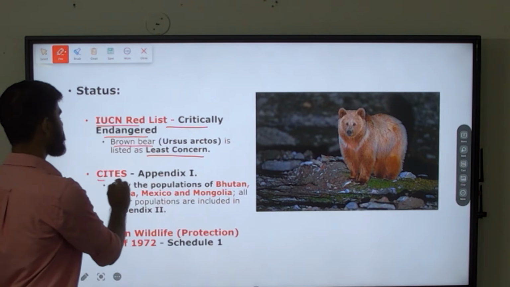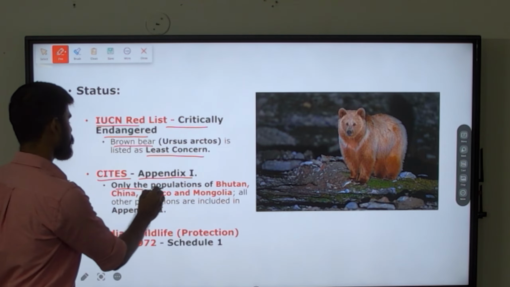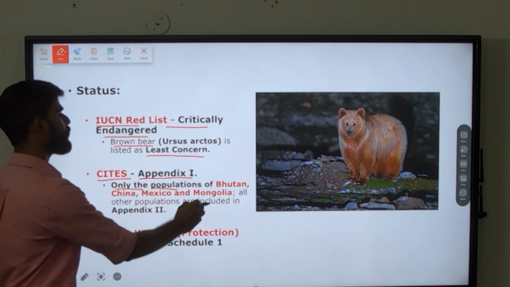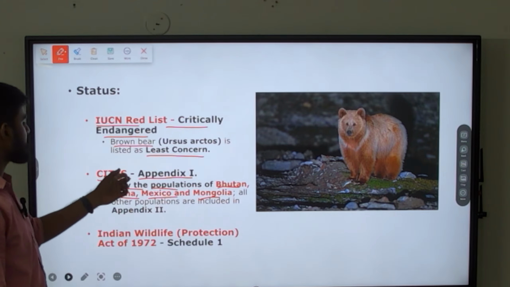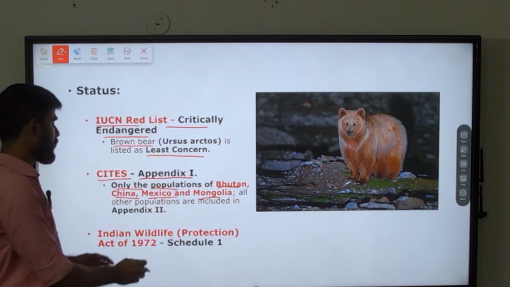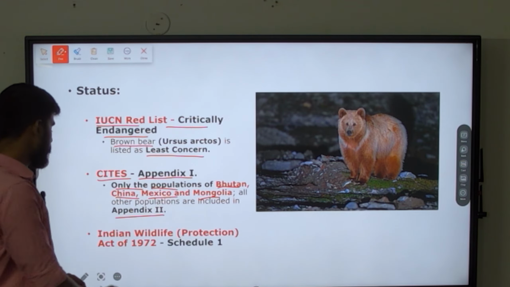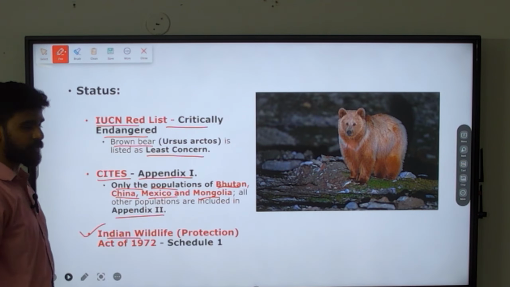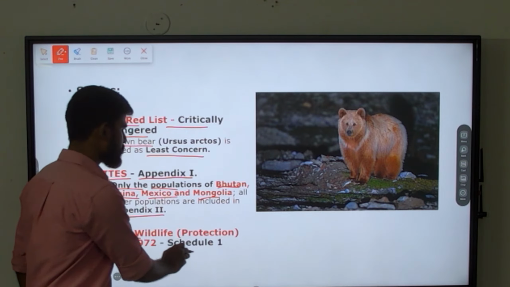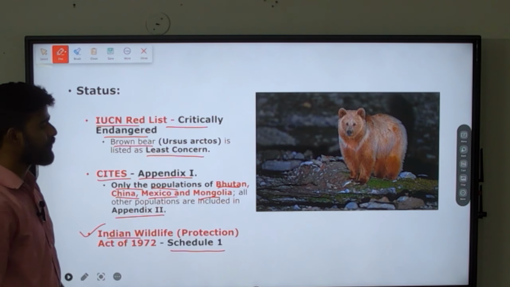Next, under CITES, it is under Appendix 1. And here also it is very specific. Only populations of Bhutan, China, Mexico and Mongolia, in these areas it is under Appendix 1. In all other areas its population is under Appendix 2. Next is under the Indian Wildlife Protection Act of 1972. It is under Schedule 1. All these facts are very important for your exam.